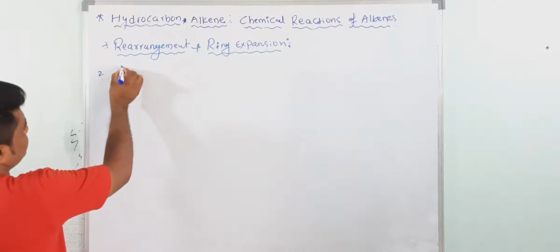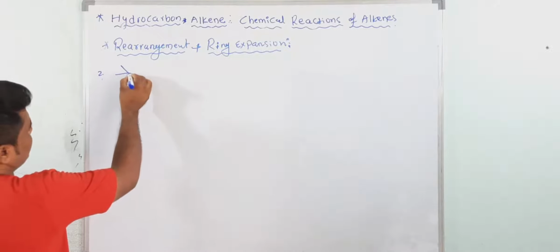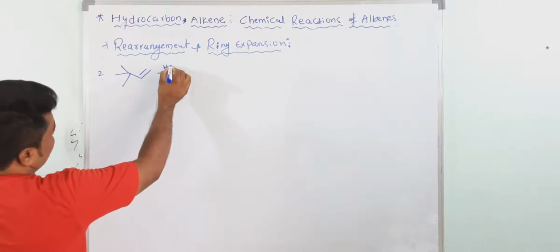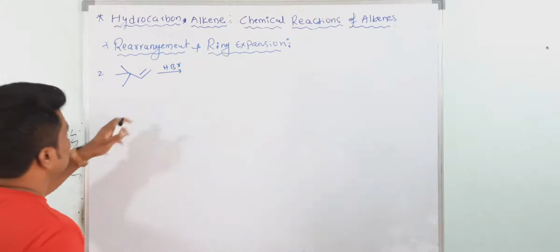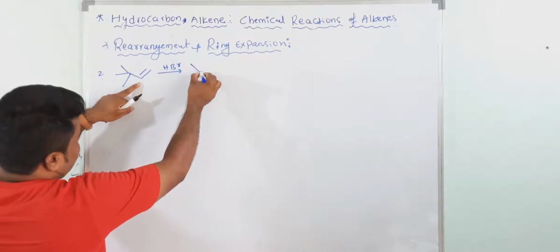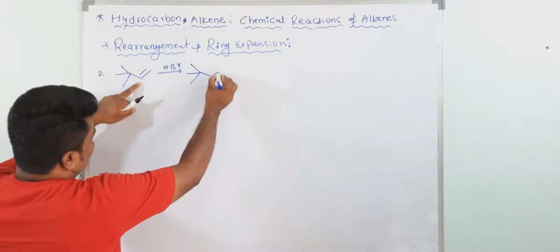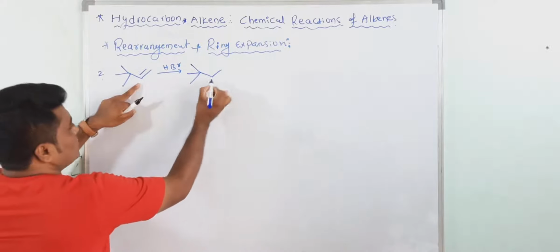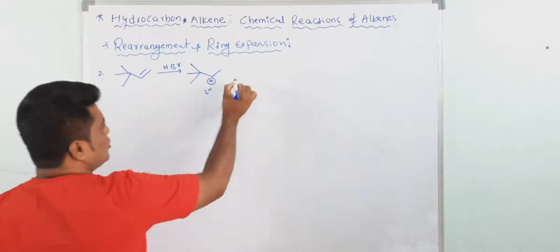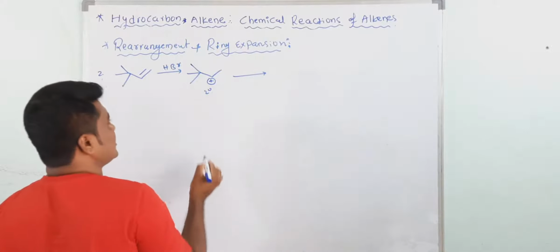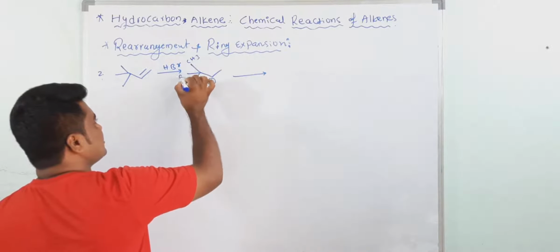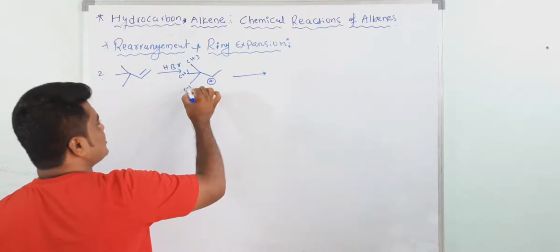Second. This is one compound here. If you add HBr, what would be the product? Don't add Br directly to this pi bond. First form the carbocation. Protonation takes place at this point to give the stable carbocation. This is the secondary carbocation, and there is a possibility to form the tertiary. These are all CH3s.